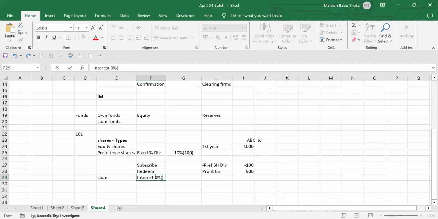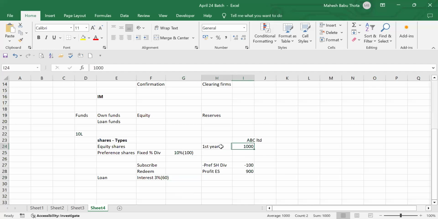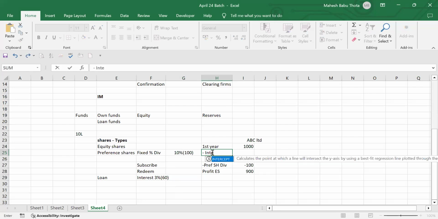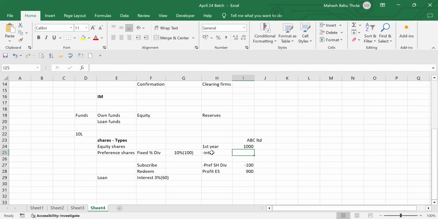Again, it comes to around 60 rupees. Let's assume 60 rupees. The moment you receive the profit, we have to pay the expenses. Interest is an expense, right? So we have to pay the interest. Let's pay the interest. Interest, how much? 60 rupees. And what is the profit available for the shareholders?